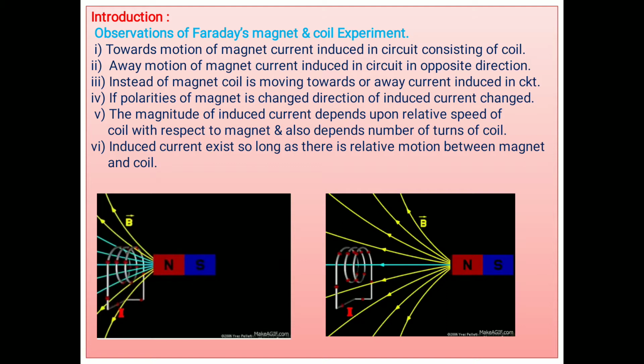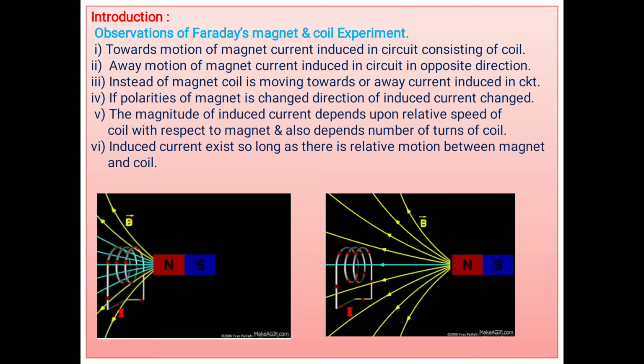Let us see the observations made by Faraday. Look here in these figures. On motion of the magnet towards the coil, current is induced in the circuit consisting of a coil. Actually what happens when the magnet is moving toward the coil? As the magnet is moving toward the coil, the magnetic field associated with the coil, or linked with the coil, goes on increasing.